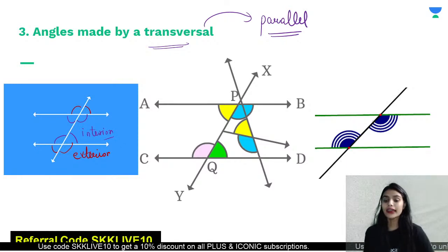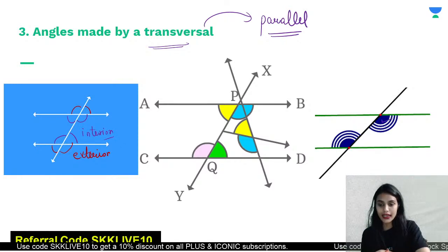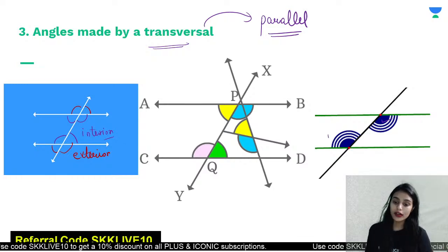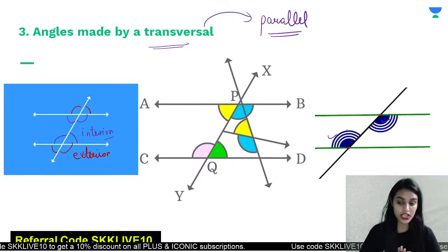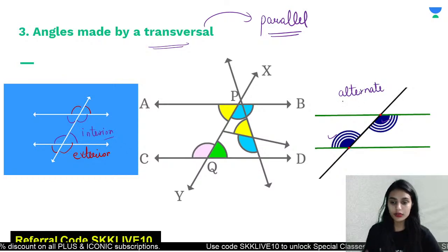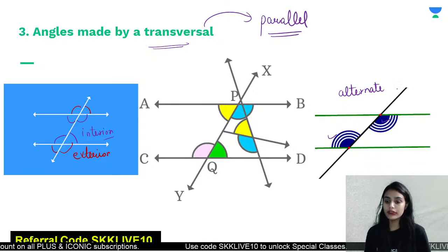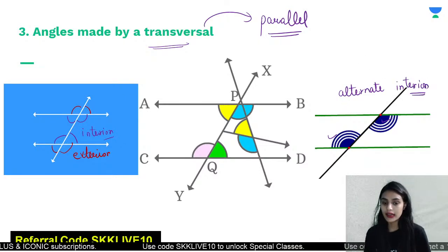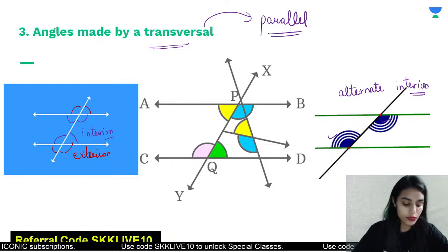Suppose you have one angle on the left side of the line and the other angle on the right side of the line, but the position is changed. So you will call these alternate angles. These angles are alternate. Also, they are in the interior, so we will call these alternate interior angles. What would they be called?